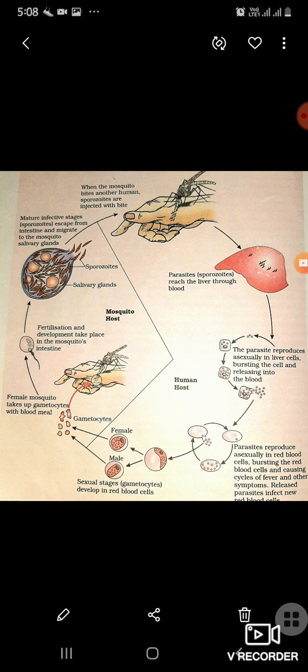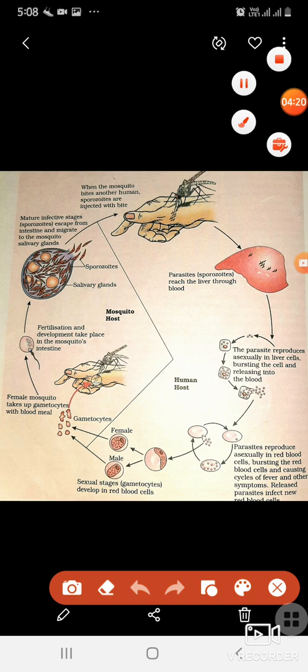Okay, now the parasites reproduce asexually in red blood cells, and the fever symptoms also start appearing because now the pathogen has reached the red blood cells again. It started with the red blood cell in the human, reached the liver cell, their asexual reproduction is completed, then the pathogen has reached the red blood cell.